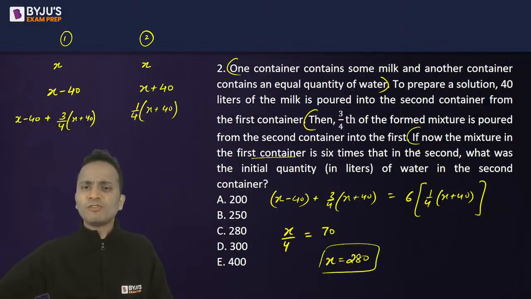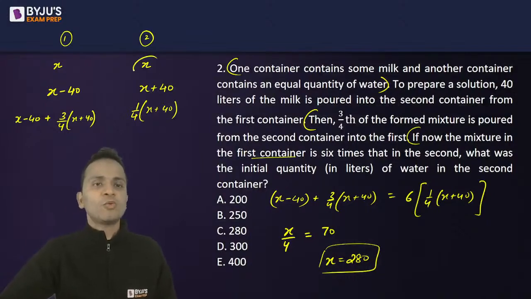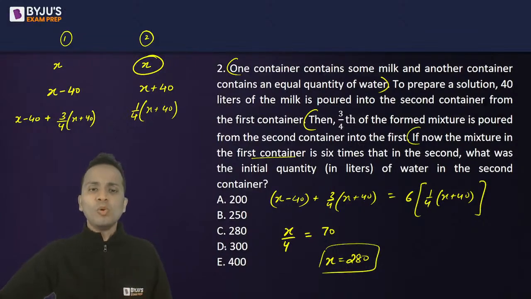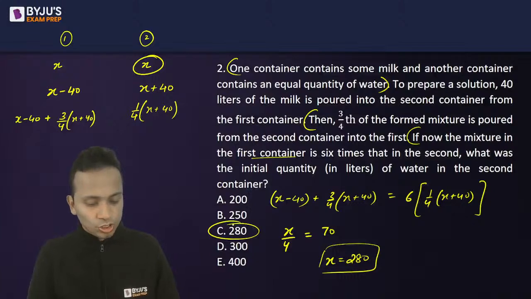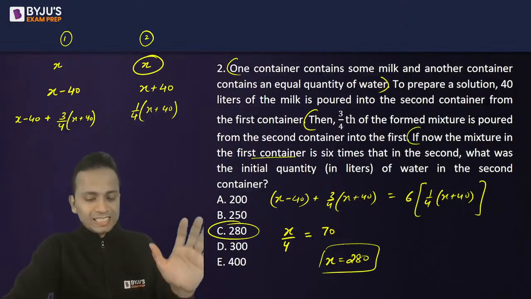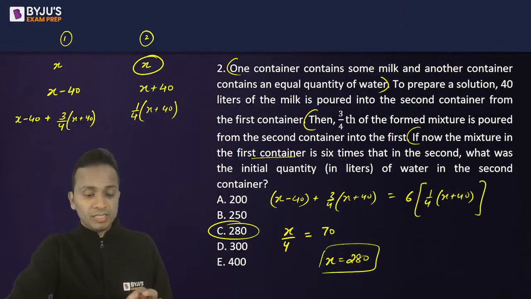Now let's see, what do we have to calculate? What was the initial quantity of water in the second container? The initial quantity of water in the second container was x. x is equal to 280. The correct answer should be option C. Gunja Vamsi and Ashish, both of you have given a correct answer. All right, good, very good. So at least some of the students are now giving me the answers.